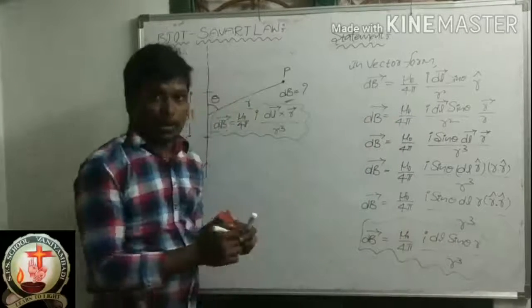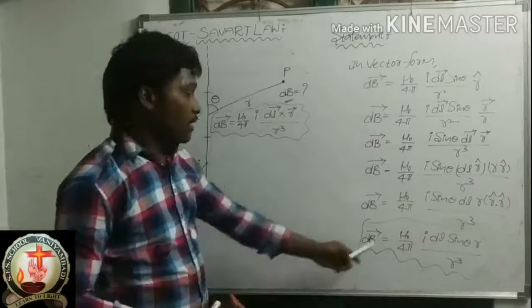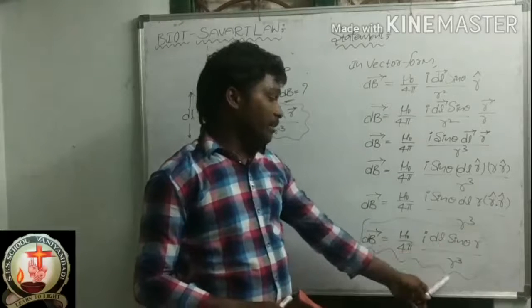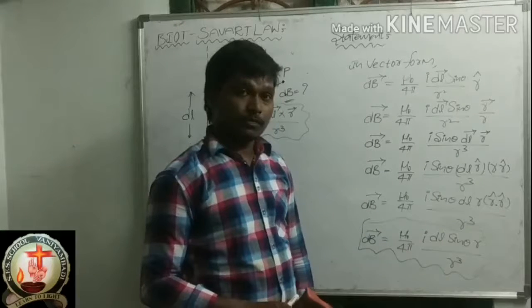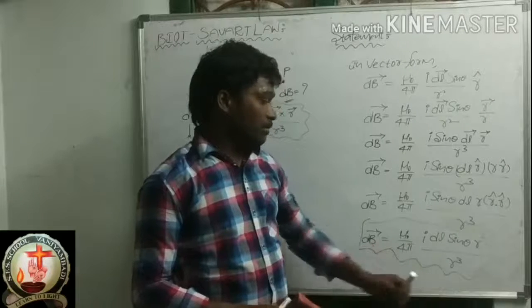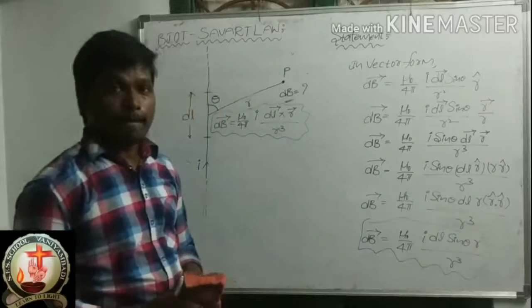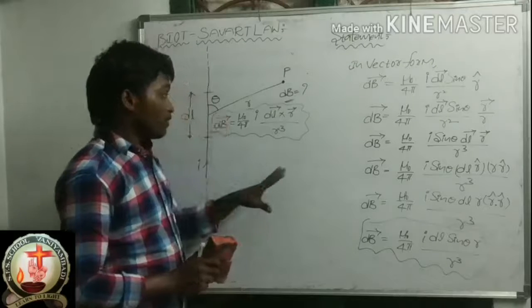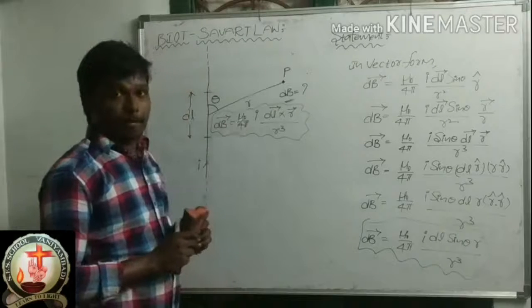This is also correct only. You can remember this one. Mu naught by 4 pi into I dl sin theta by R into R cube. Okay. You can remember this one. Now, this is the final expression.